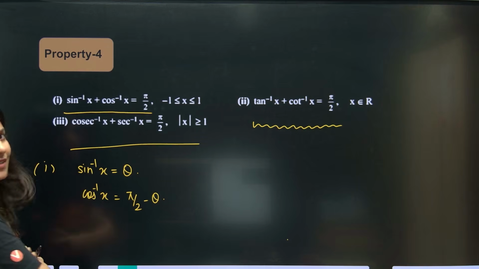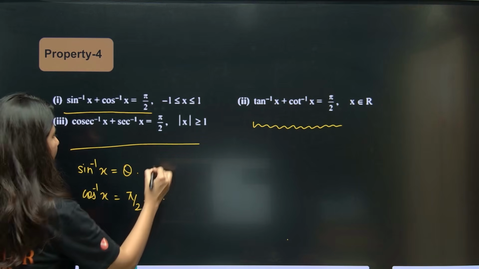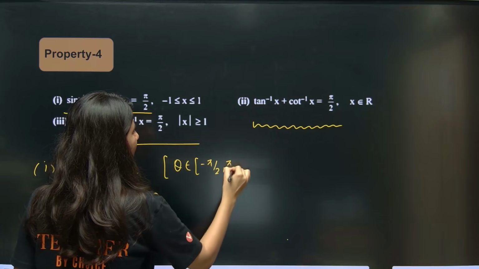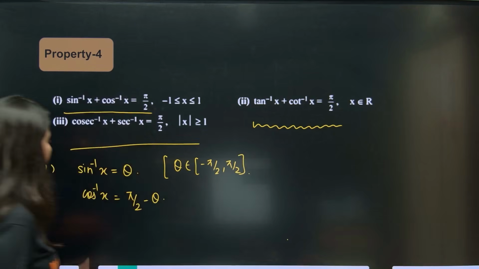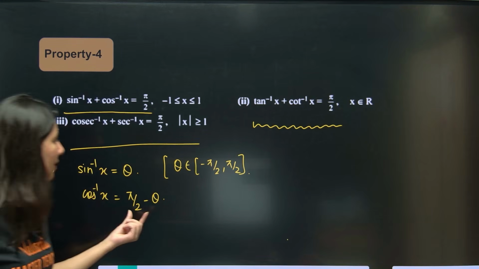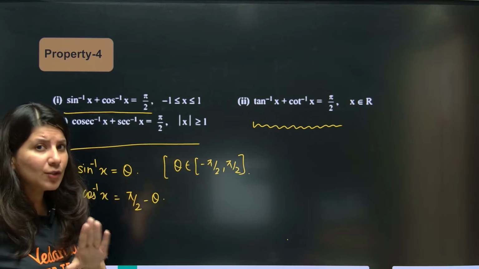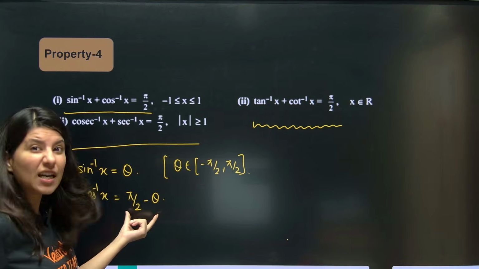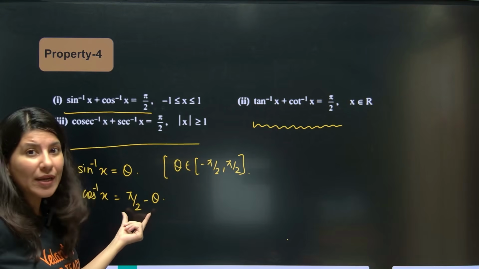Now tell me, if sine inverse x is theta, then theta lies in which quadrant? Theta lies in the principal range, minus pi by 2 to pi by 2, right? The output is minus pi by 2 to plus pi by 2. If you put minus pi by 2 in place of theta, I'll get pi. And if you put pi by 2, I'll get 0.